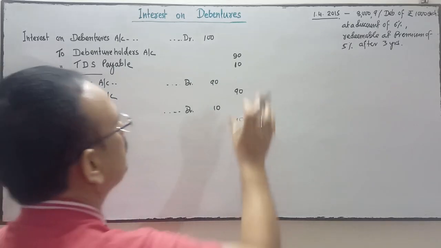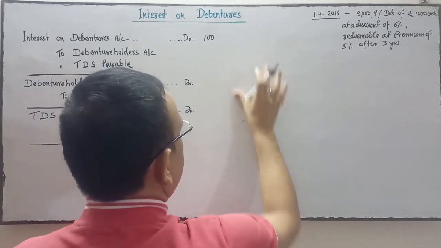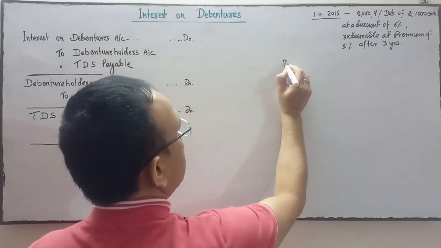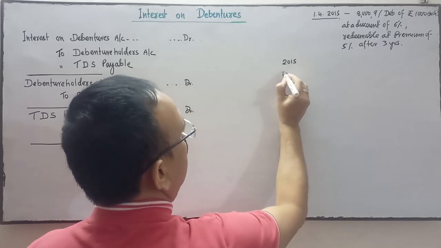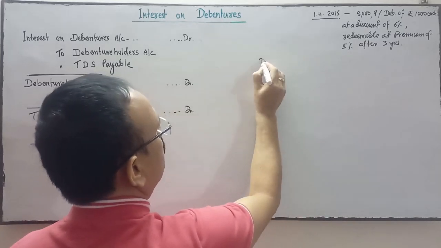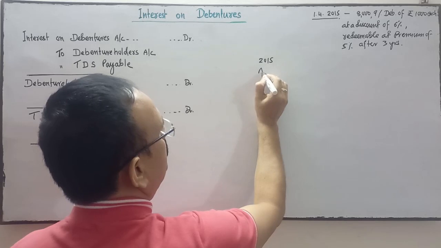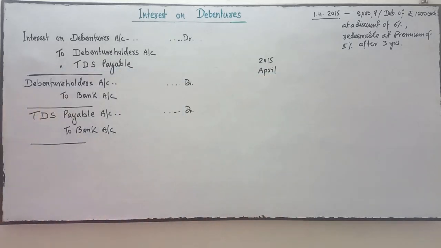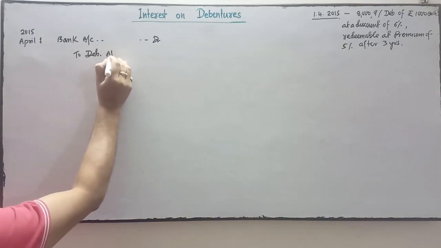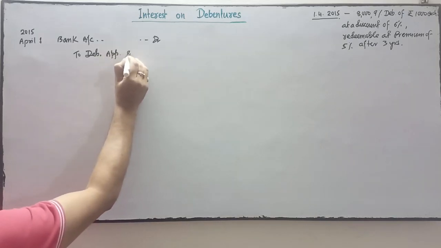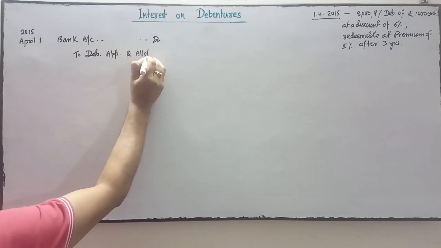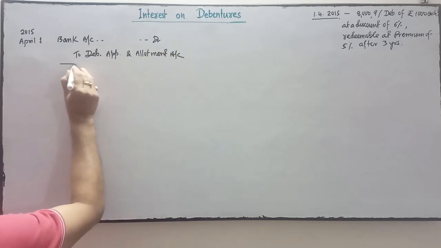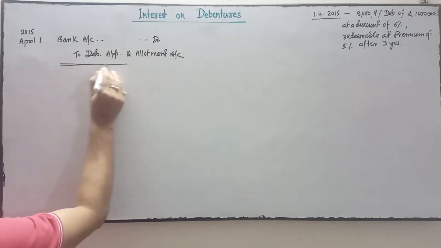The first entry on April 1st, 2015: bank account debit to debenture application and allotment account.